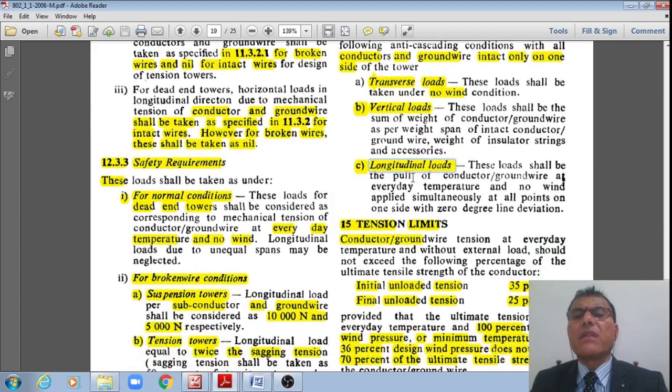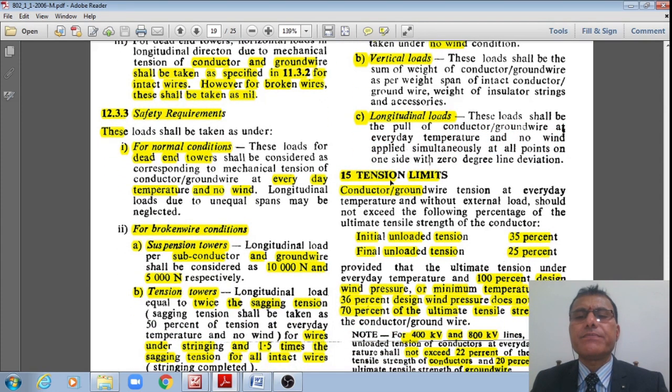And third one is the longitudinal loads. These loads shall be taken as the pull of the conductors or ground wires at everyday temperature and no wind applied simultaneously at all points on one side with 0 degree deviation.